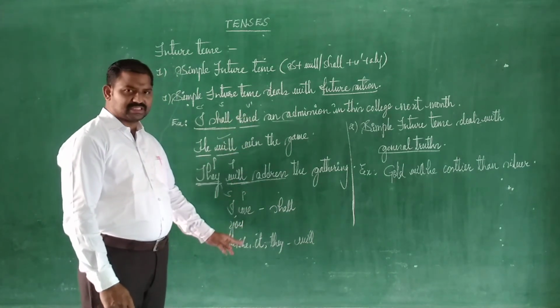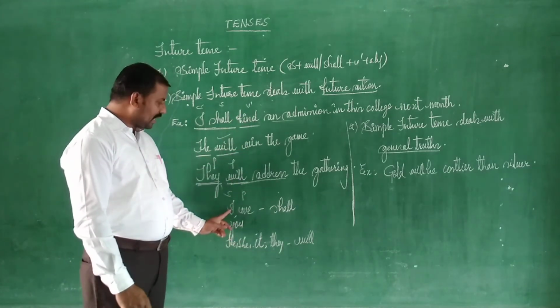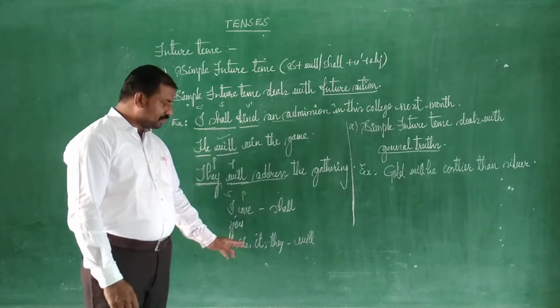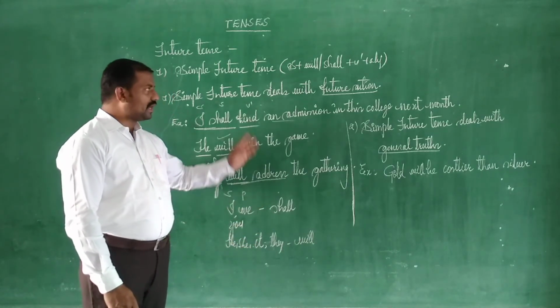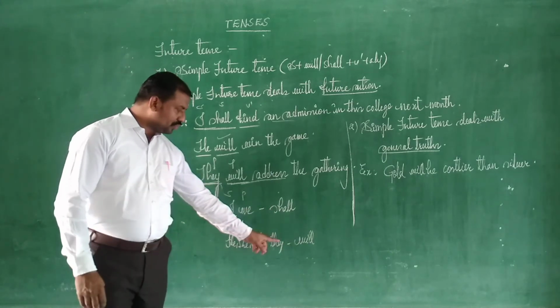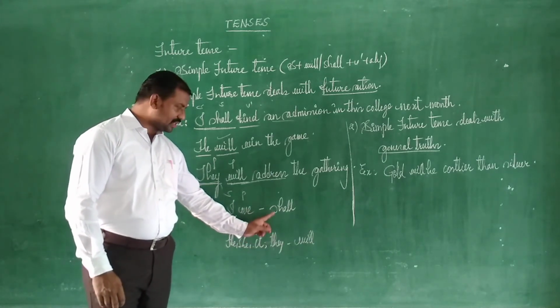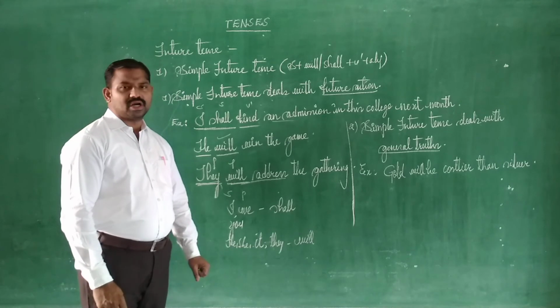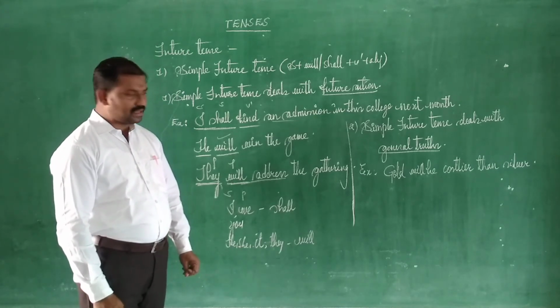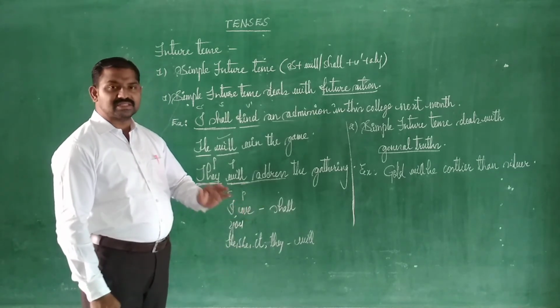So today we have discussed simple future tense and its aspects, the usage of will and shall, and the division of persons, so that we understand when shall is to be used and when will is to be used. We also have a note about these two words, shall and will. They are considered verbs, and we call them modal verbs.